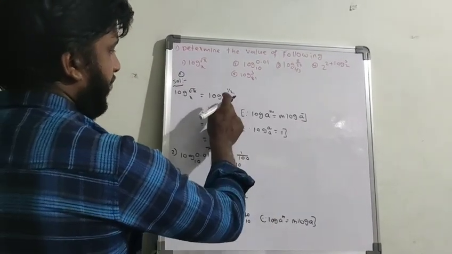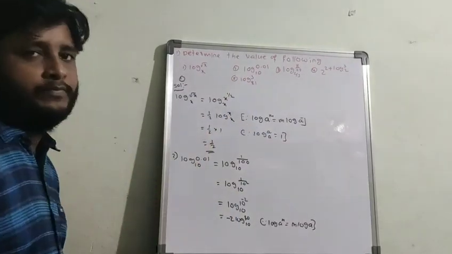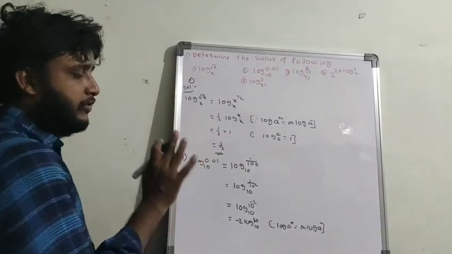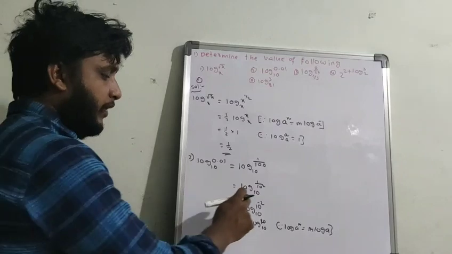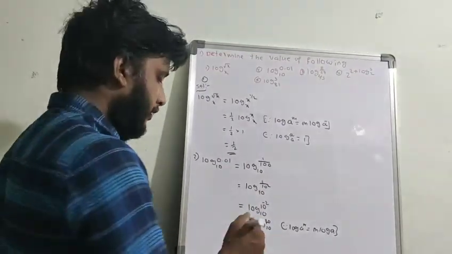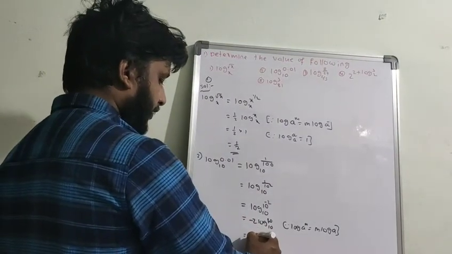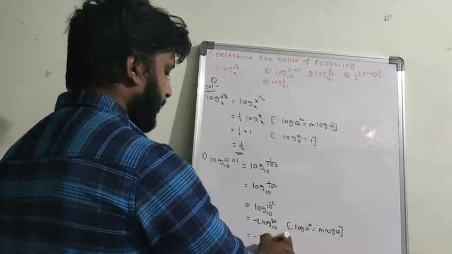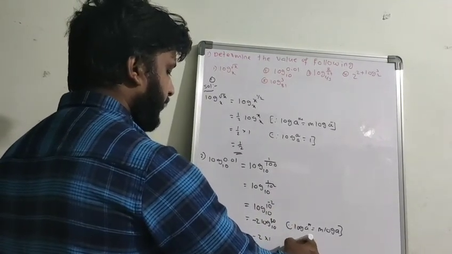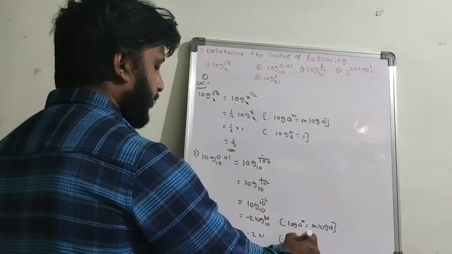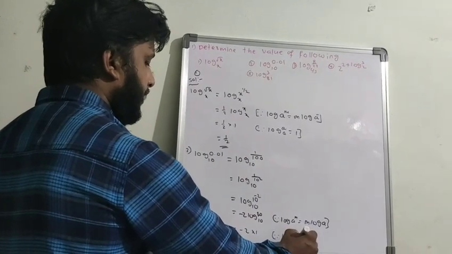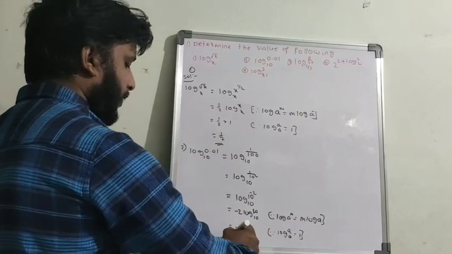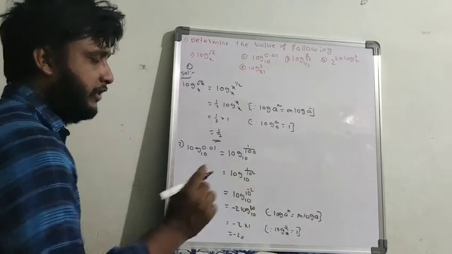You have to observe that 0.01 is not negative. 0.01 is a positive real number only. The power is minus, that's it, you don't need to worry about it. So from this, minus 2, and again we use log a base a equal to 1. So this value is equal to minus 2 into 1. Since you have to write the formula, write what property you applied here: log a base a equal to 1. So minus 2 into 1, the value is minus 2.